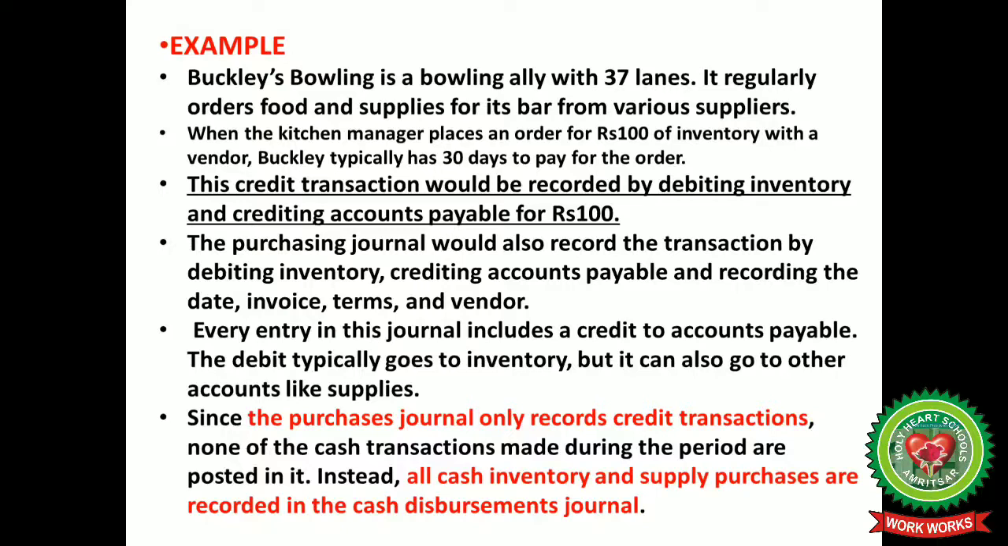The purchasing journal would also record the transaction by debiting inventory, crediting accounts payable, and recording the date, invoice, terms, and vendor. Every entry in this journal includes a credit to accounts payable. The debit typically goes to the inventory, but it can also go to other accounts like supplies. Since the purchases journal only records credit transactions, none of the cash transactions made during the period are posted in it. Instead, all cash and supply purchases are recorded in the cash disbursement journal.